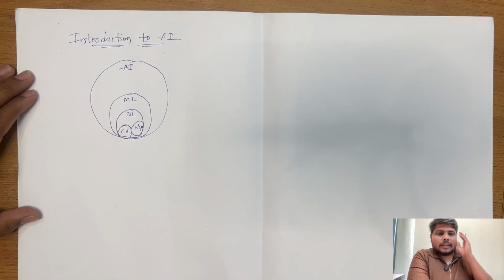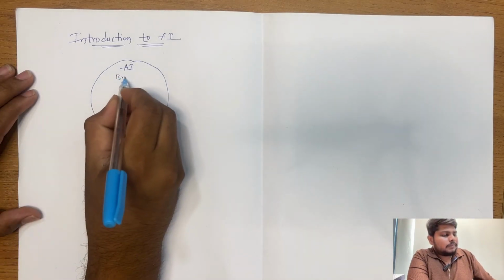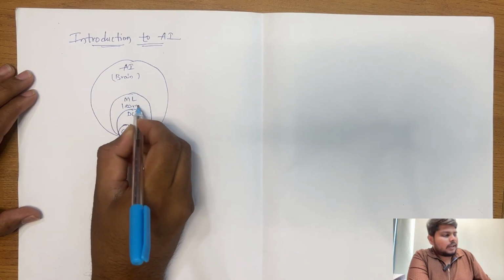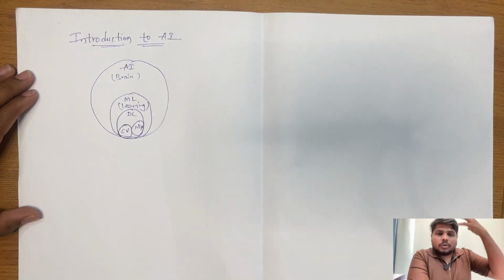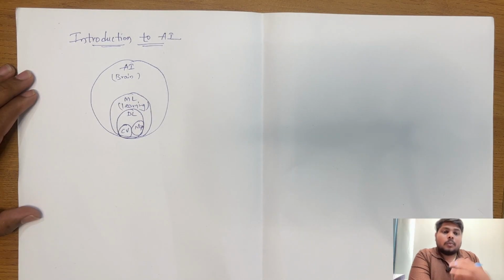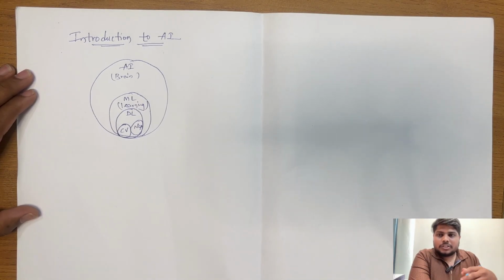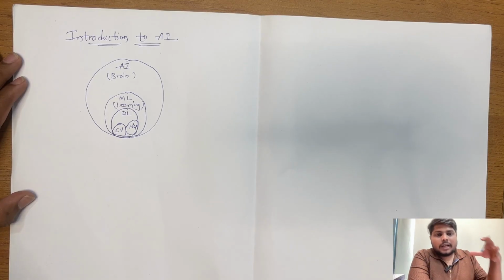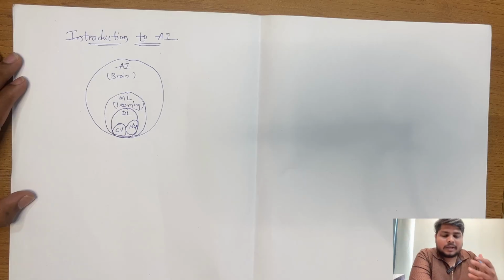So, how should we understand this? For example, let's think of AI as the brain. Okay, what is machine learning? It refers to the learning part of the brain. Our brain has many different parts. Some are related to creativity, some to motor control, meaning the parts that help move our body. Just like our body has different parts for different functions, the brain also has various segregated areas inside it. Only one part is the cognitive part, which is related to learning. So if you think of the entire brain, only a specific part is responsible for learning capacity.